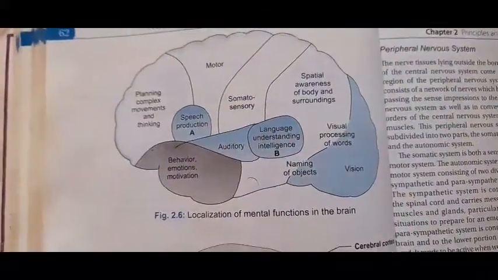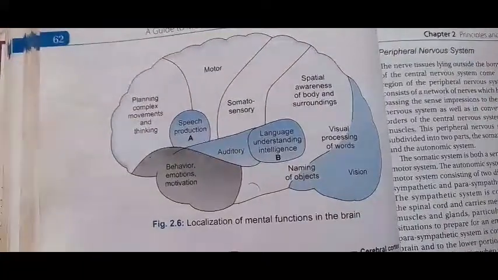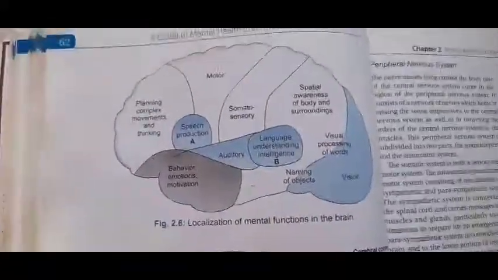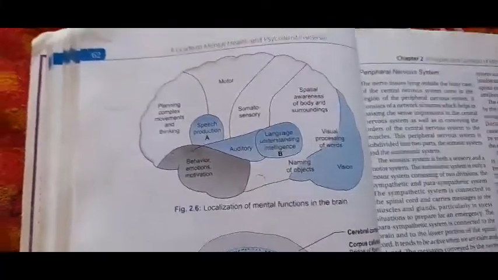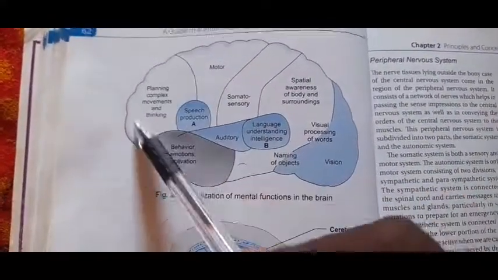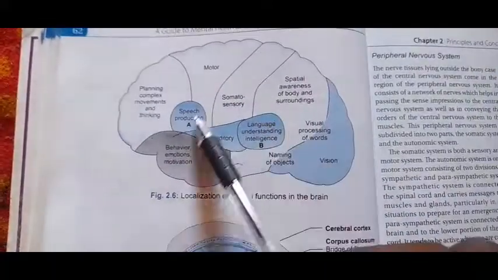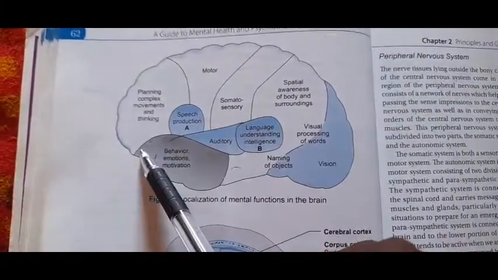Next is the cerebrum, in which there are four lobes. The frontal lobe, the temporal lobe, and so on. These all are the four lobes. The frontal lobe is situated frontally.